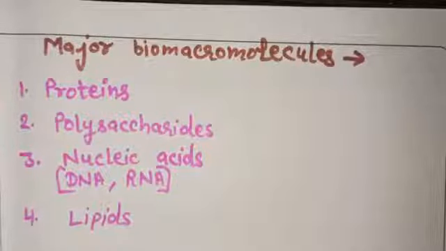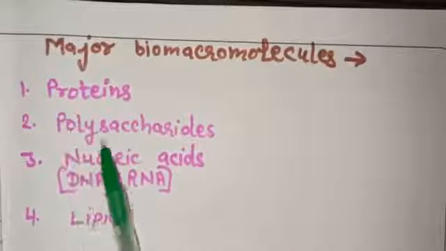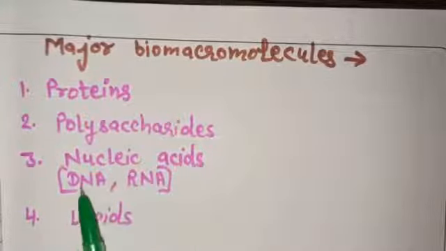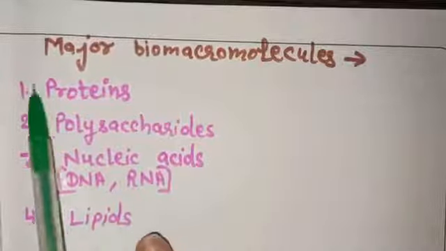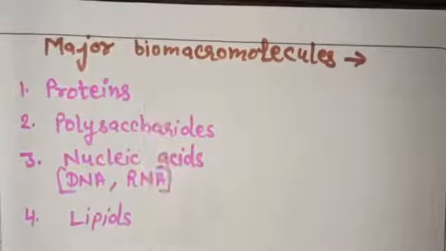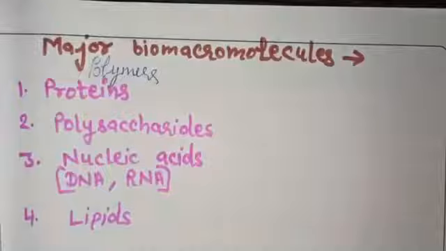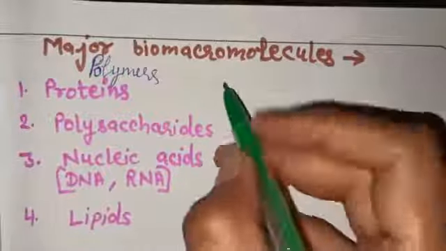These are the major biomacromolecules found in our tissues: proteins, polysaccharides, nucleic acids like DNA and RNA, both of which are nucleic acids, and lipids. All these are major biomacromolecules. Now these major biomacromolecules are polymers. Polymers means these are made up of monomer subunits, by polymerization of 2 or more monomers.